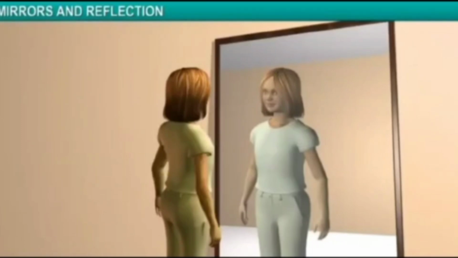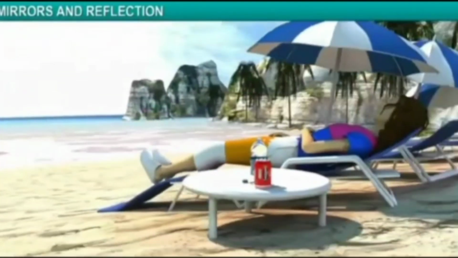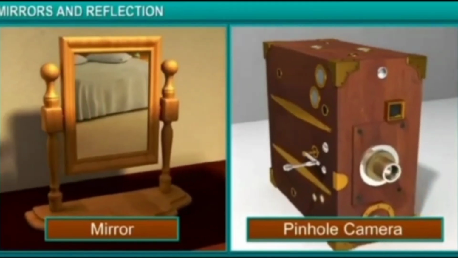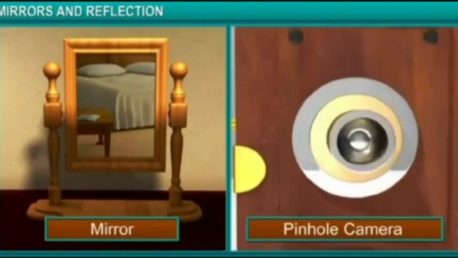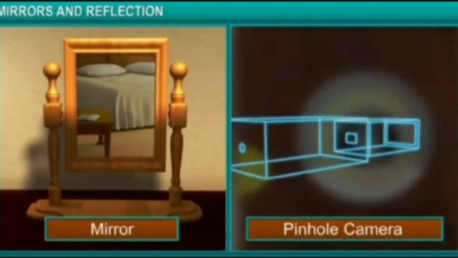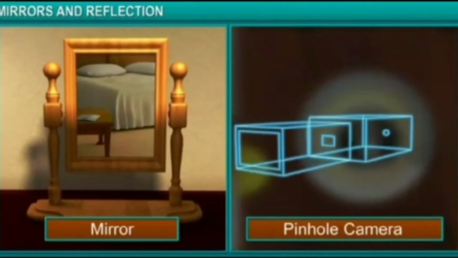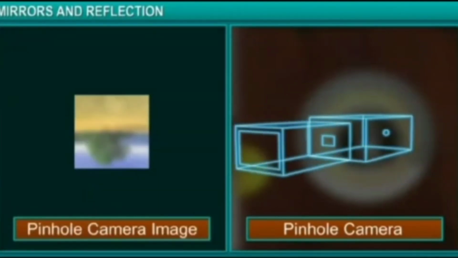You look at your image in the mirror every time you are getting ready to go out. And the shadow that is cast by an umbrella keeps you cool on a hot, sunny day. Children, images are formed in mirrors as well as in cameras. However, the images formed in a camera such as a pinhole camera are different from those formed in a mirror.